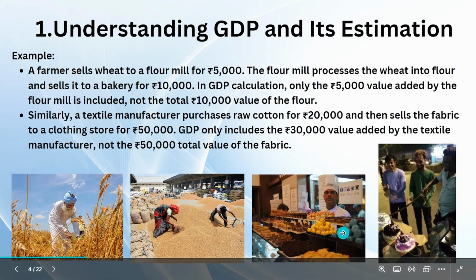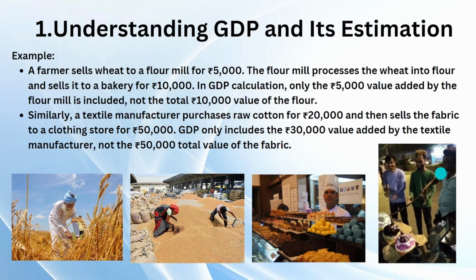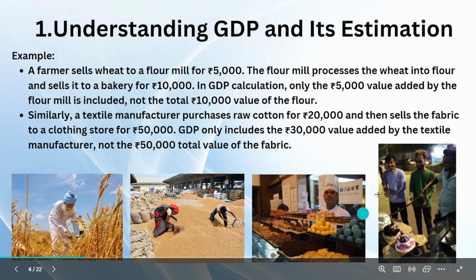This guy gets it for 10,000. I think you will know that he will make cakes with that flour, and we will get those cakes for some other higher price. So for the final goods and services, whatever the final cake price is, the GDP is counted only for the cake price. They don't count the wheat price and the flour price taken by everyone, so that we avoid double counting.